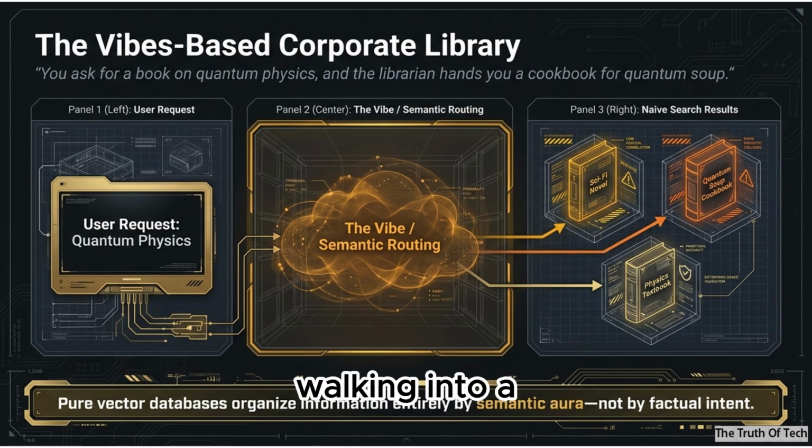Imagine walking into a massive library, but instead of being organized by subject, it's organized entirely by, like, vibes. Right. You ask for a book on quantum physics, and the librarian hands you a sci-fi novel, a cookbook for quantum soup, and an actual physics textbook, all because they share a similar aura. Yeah, it sounds funny, but that is exactly what's happening inside most enterprise AI systems right now. It's the illusion of the weekend hackathon.